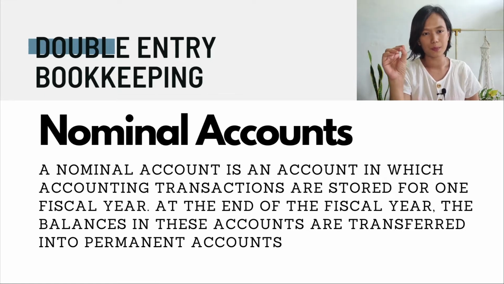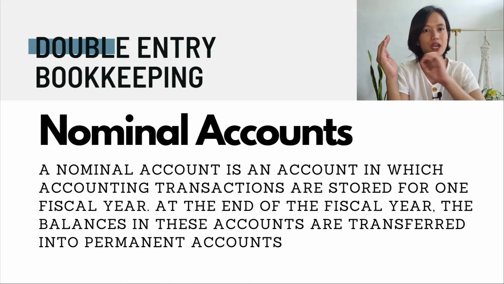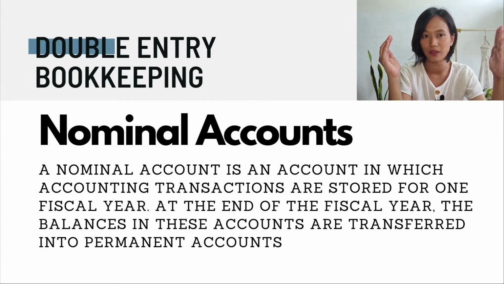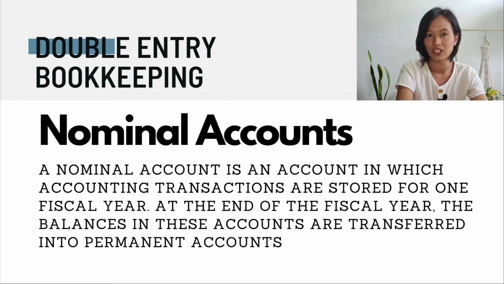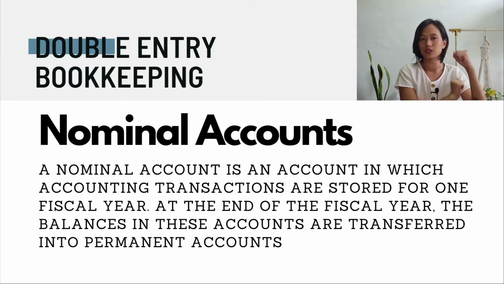Now, for example, the revenue. For one fiscal year, we record everything in our revenue account. But at the end of your accounting period, we close it and transfer it to the balance sheet accounts, the permanent accounts or the real accounts. So in the next fiscal year, it will go back to zero again, and that's when you record.